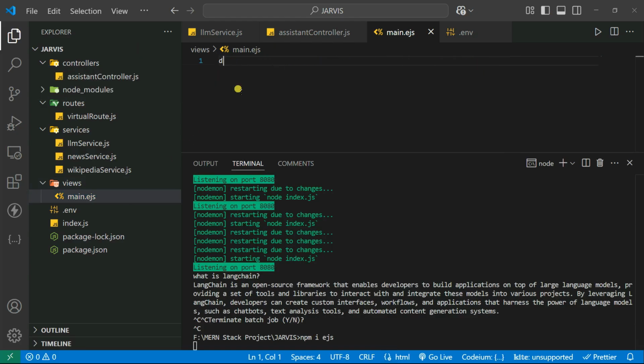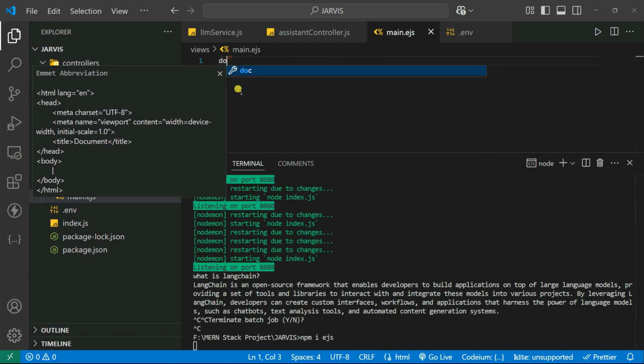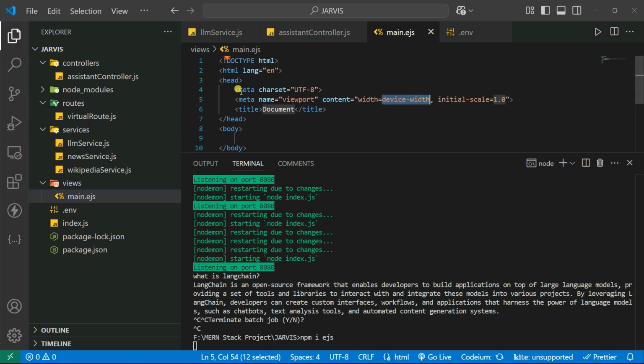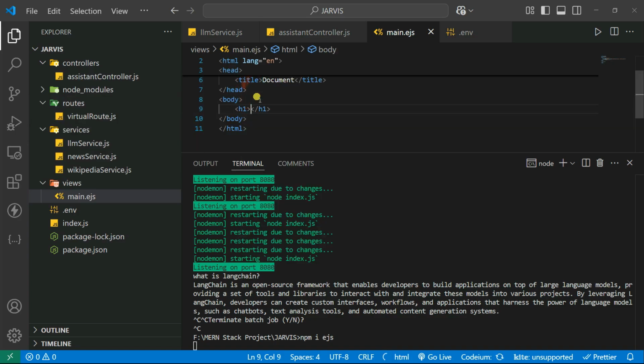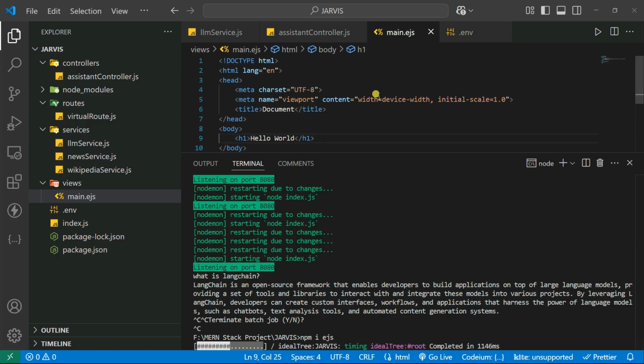So you can say doc type html, just creating a boilerplate code, and inside that you create the h1 tag. So let's say hello world. Okay, so it is also installing EJS. I hope so. Make sure that your internet is connected.